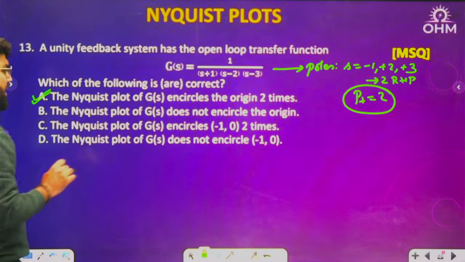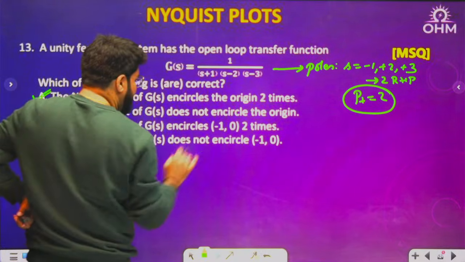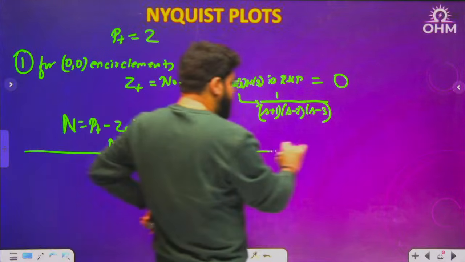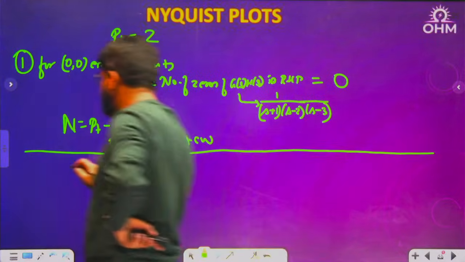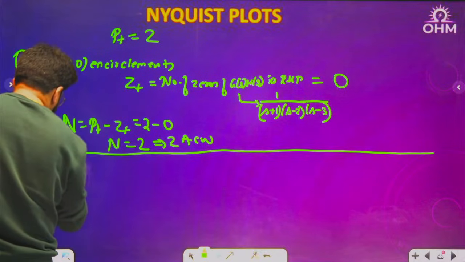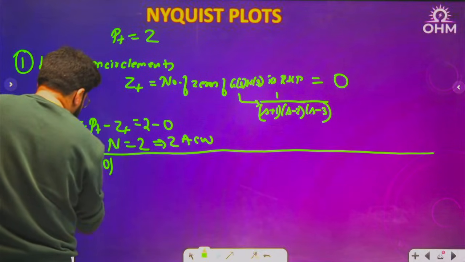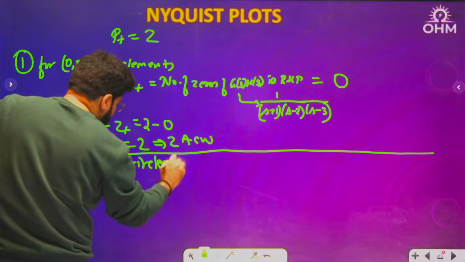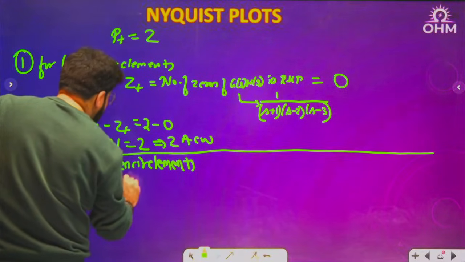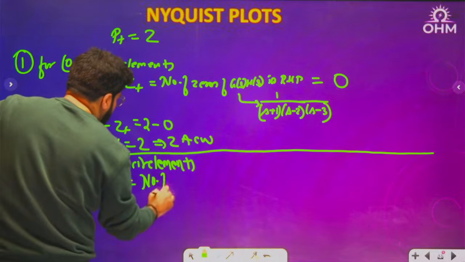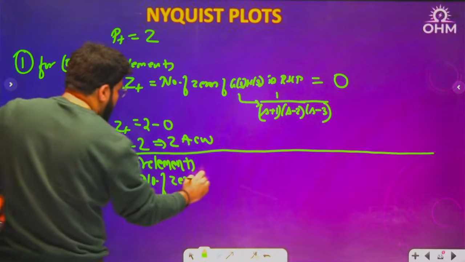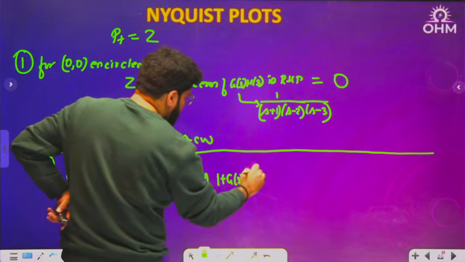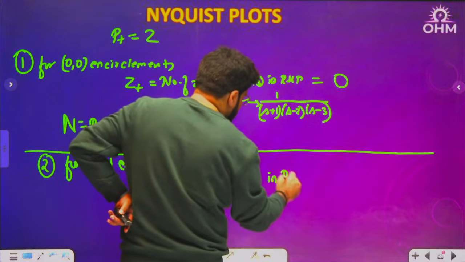But then C and D are talking about encirclement of minus 1 comma 0. This is the point I told you in the beginning, hope you remember it. This is the second point, an important one for stability actually. For minus 1 comma 0 encirclements, what is Z plus? Z plus is the number of zeros of 1 plus G(s)H(s), that means characteristic equation roots, zeros of 1 plus G(s)H(s) in RHP.